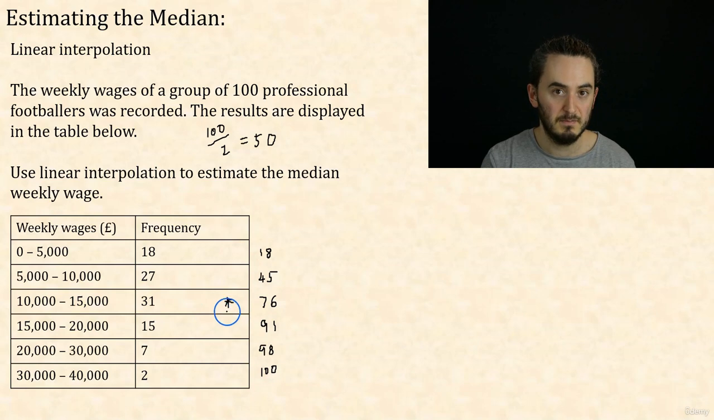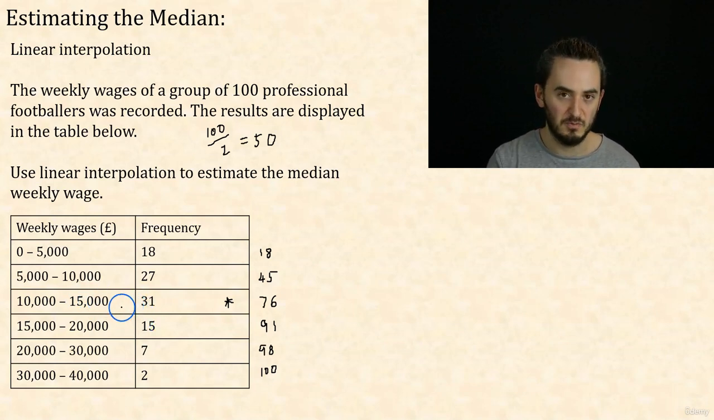Okay, so I found the median class, or the class that holds the median. It's the 10 to 15 group, the 10,000 to 15,000 group. But we want to do better. We actually want to estimate a position in that group.